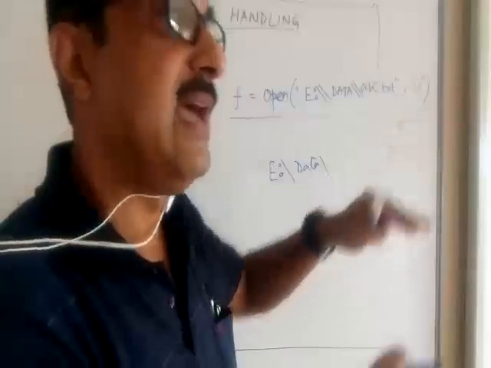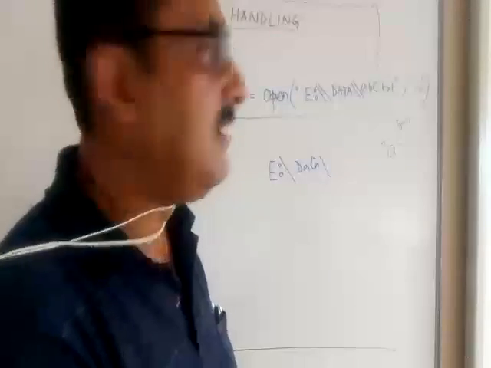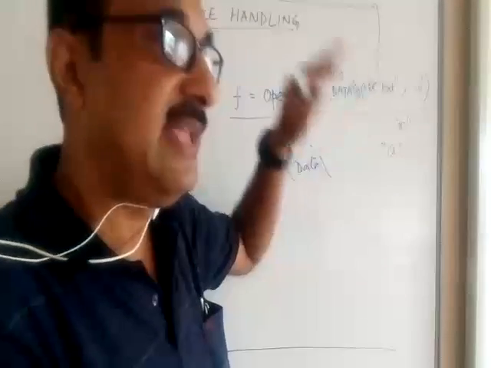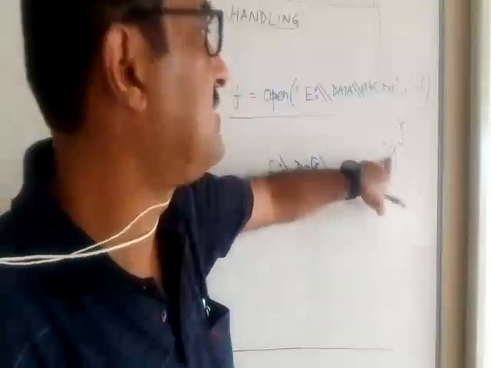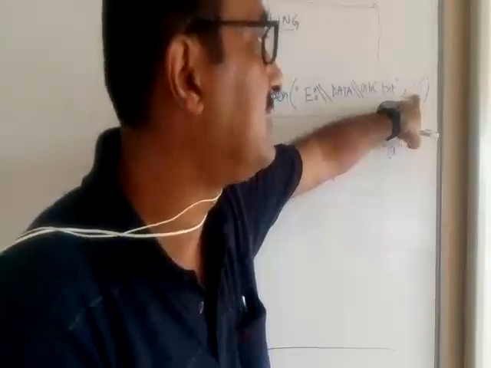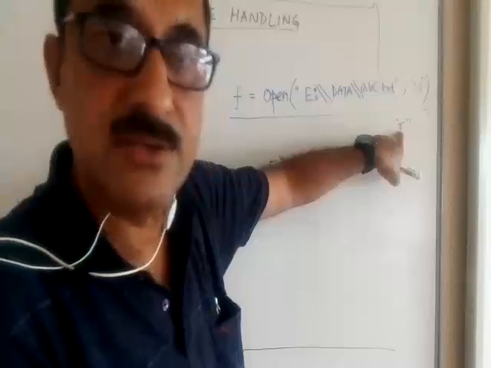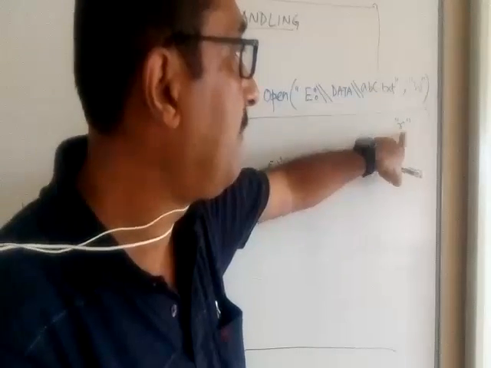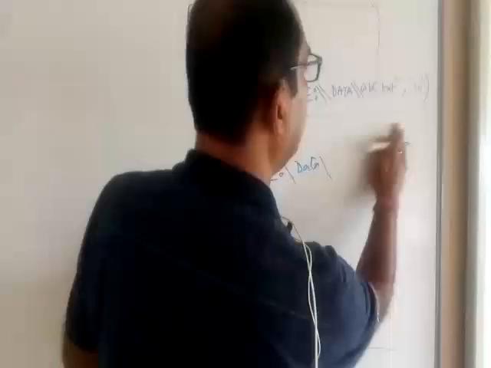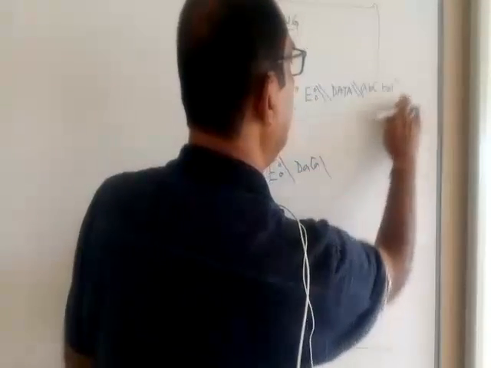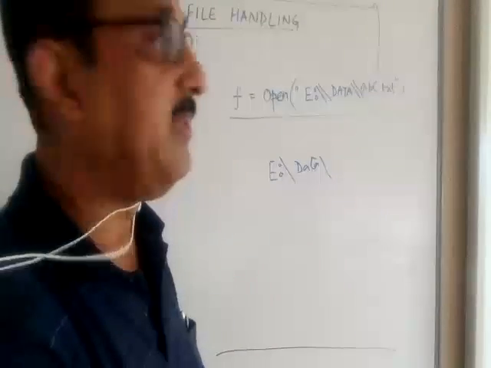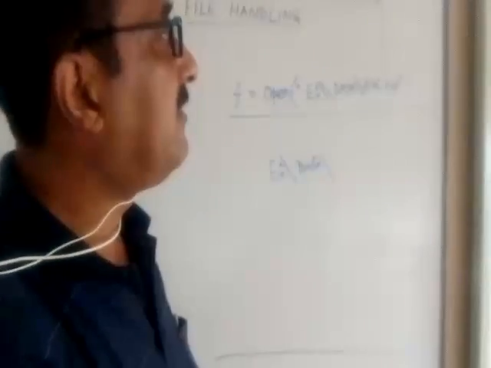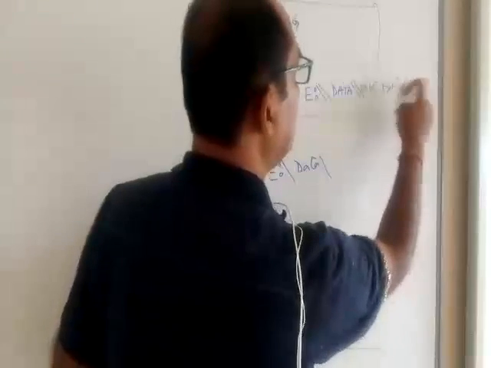Another opening mode, if you remember, is A. A is for appending. That means a file is already there in your disk, at the location mentioned, and you want to write to it again, intentionally or by mistake, with the same name. If you already have a file called abc.txt, that file will be completely erased and the new contents will be written onto it. But if I already have some data and want to add more data into it, that is called appending. In that case, the opening mode will be A in place of W.